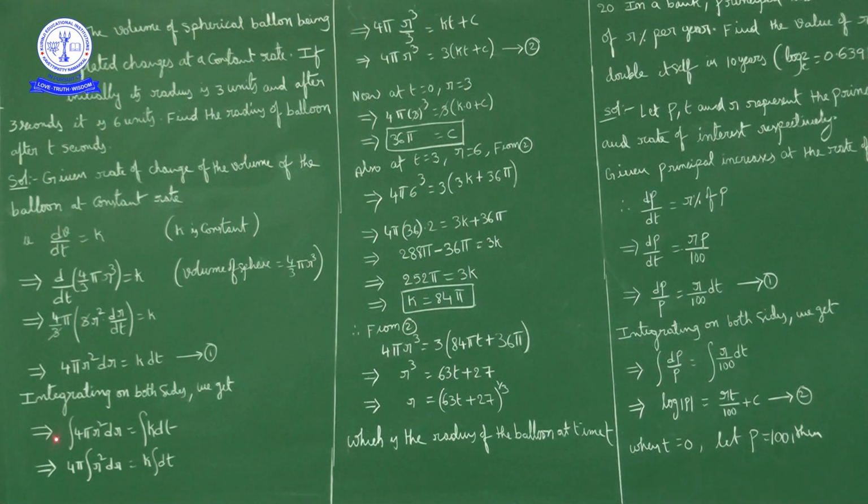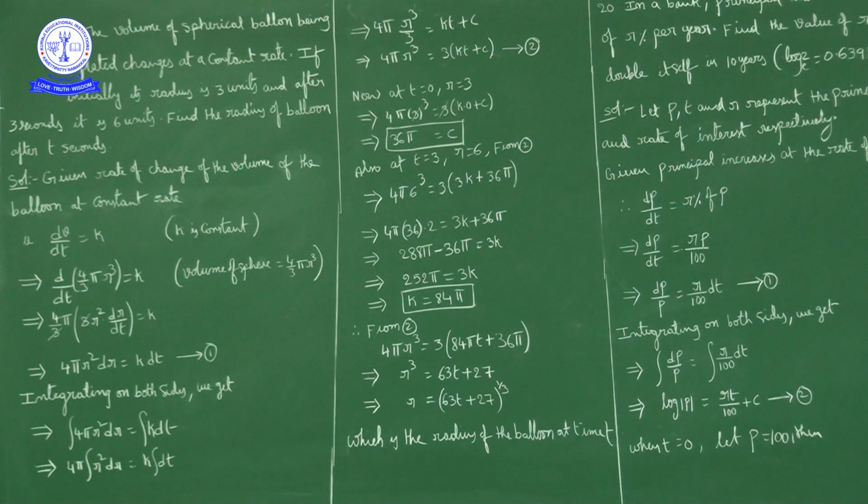Okay, 4 pi is constant, so I'll take it outside. 4 pi into integral r square dr is equal to K into integral dt, where K is constant and comes outside. Now r square integration is what? R square integration is r cube upon 3. So 4 pi r cube upon 3 is equal to K into integral dt, which is t. So Kt plus some integral constant c. Okay, I'll cross multiply 3 this side. So we have 4 pi r cube is equal to 3 times of Kt plus c. This is a general solution.